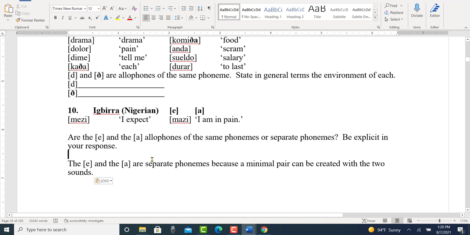To conclude this short lesson, separate phonemes are meaningfully distinctive, and they will change the meaning of the words they attach to when creating minimal pairs. Allophones do not change the meaning of the words that they attach to in minimal pairs. So allophones are not considered separate phonemes because they're not meaningfully distinctive.